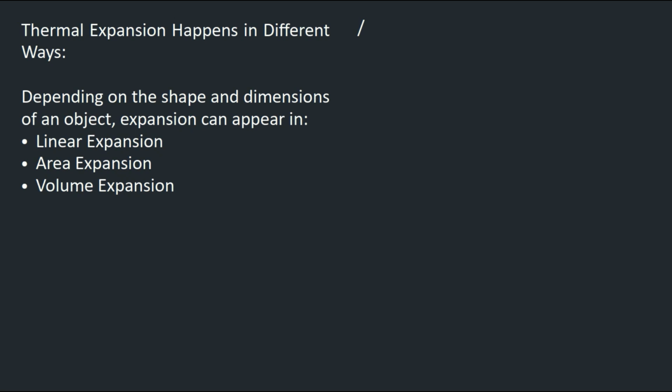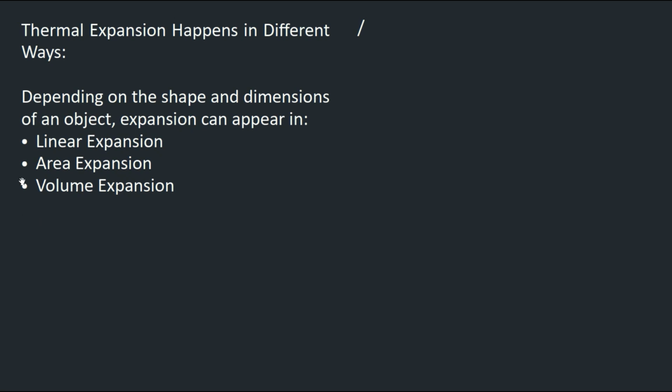Thermal expansion happens in different ways. It depends on the shape and dimension of the object, and the expansion can appear as linear, area, and volume. Sometimes we see expansion in only one dimension. In some we see expansion mainly in 2 dimensions, and some in all the dimensions. Everything is by default 3 dimension, guys. Whatever you do, it is 3 dimension.